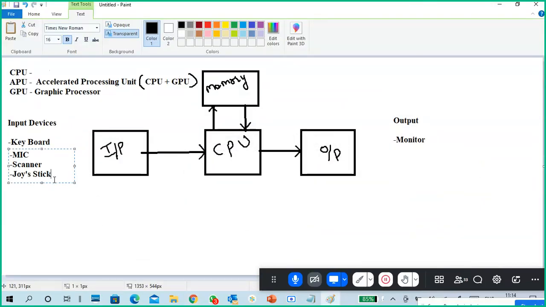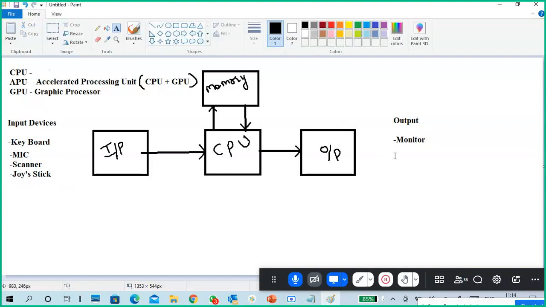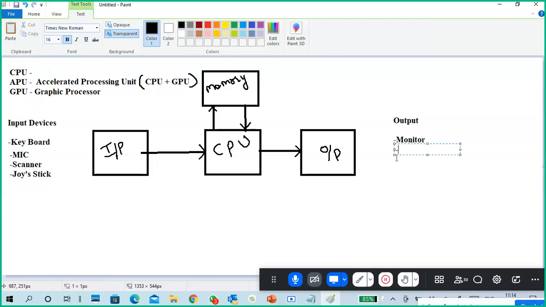Okay, so joystick. Any input device will go to the output devices. Printer, very good. One is printer, so we'll get an output. Next one, speakers. Printers, speakers. That's it, I think so.